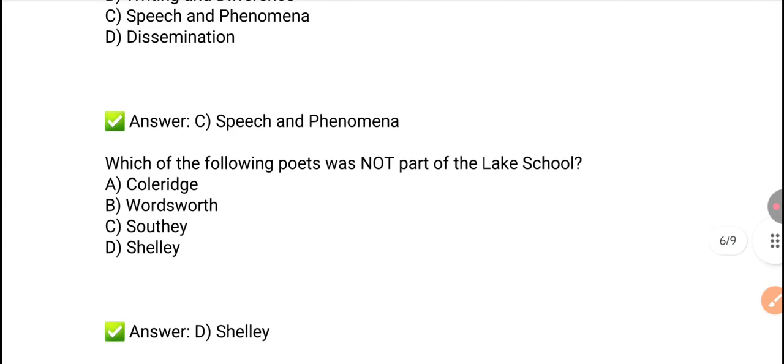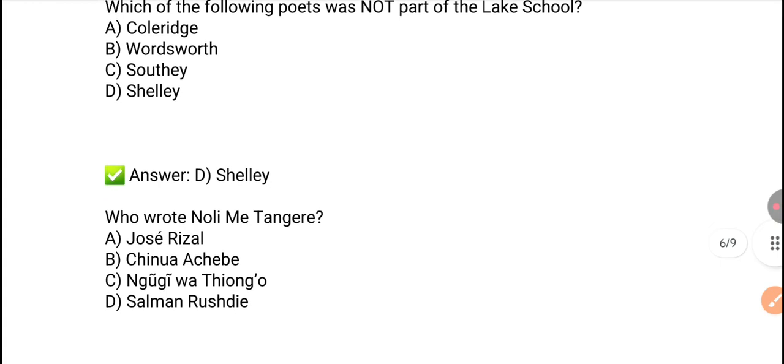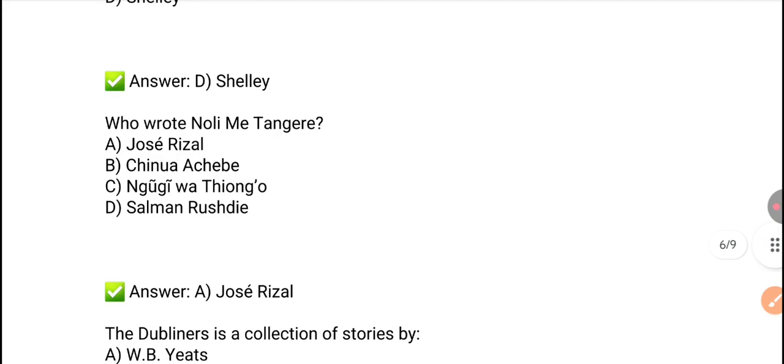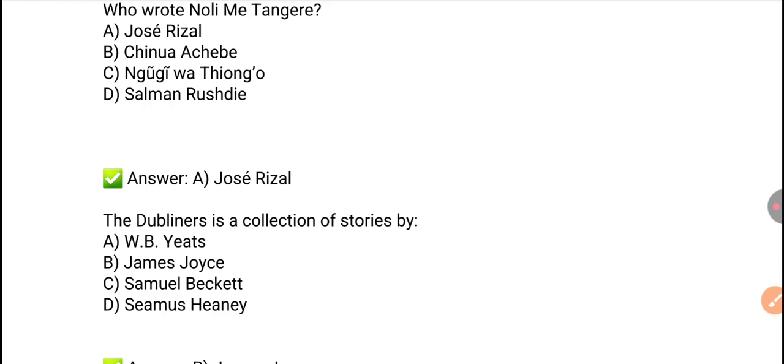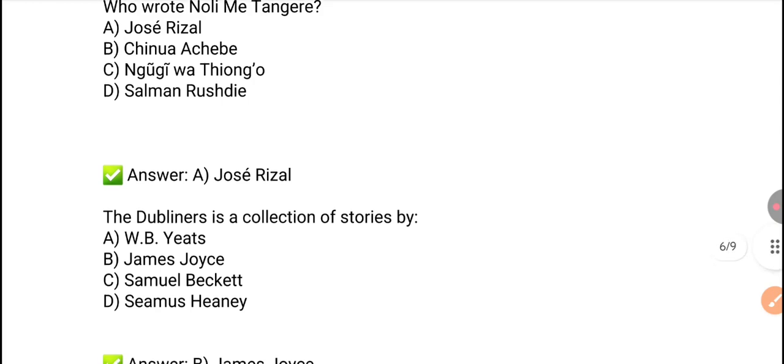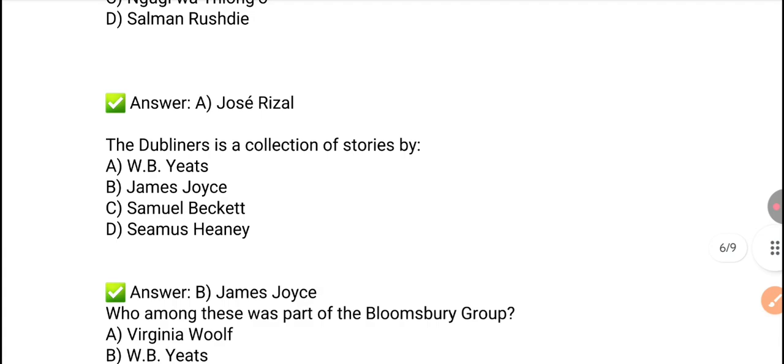Next, which of the following poets was not part of the Lake School? So it's Shelley. Except Shelley, all these three, Coleridge, Wordsworth, and Southey, are part of the Lake School. Next question. Who wrote Noli Me Tangere? It was written by José Rizal. Next question. The Dubliners is a collection of stories by James Joyce. Option B is the right answer.